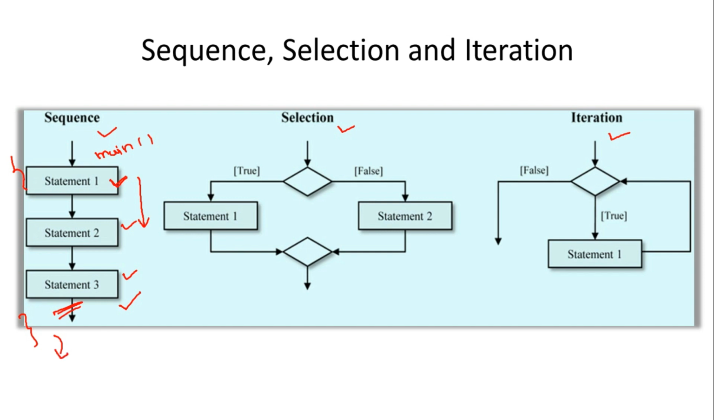So the sequence control structure defines the sequence of instructions to be executed, one after the other. Second is the selection. What is done in the selection control structure?